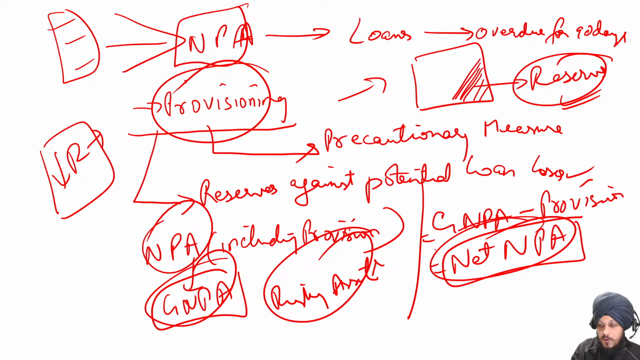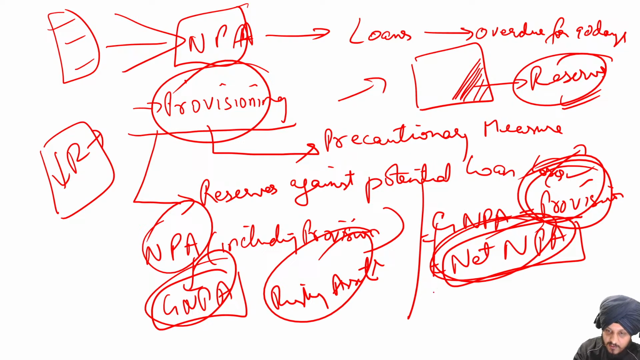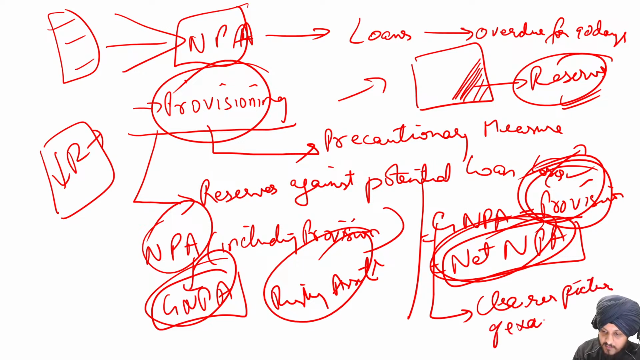Whereas when we talk about the net NPA, we exclude the numbers of provisioning, the reserves that have been taken by the bank as a part of the loan that they have given. So we exclude this provisioning, and gross NPA gives us the clearer picture of exact NPAs. So this is the difference between the gross NPA and the net NPA.